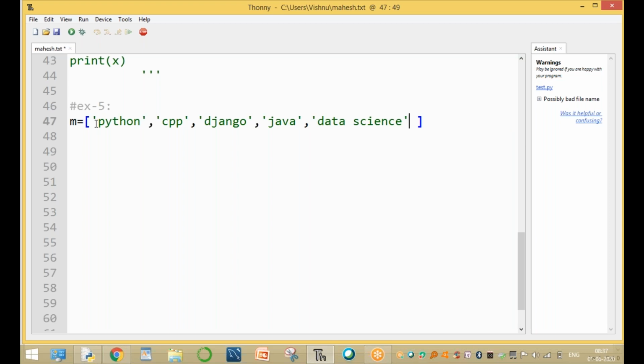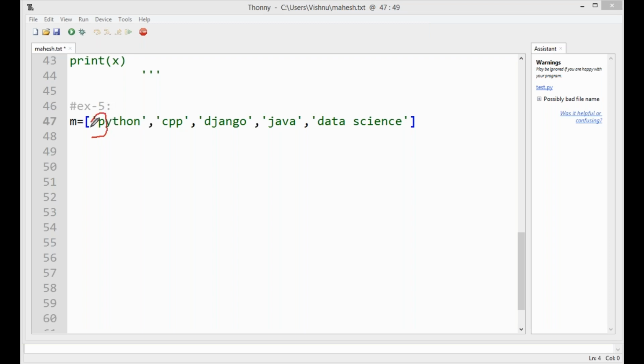The list is already created. Now I want to print only the first character of each item. Here the first character is P for Python, C for C, D for Django, J for Java, and D for data science. In every item, print only the first character.